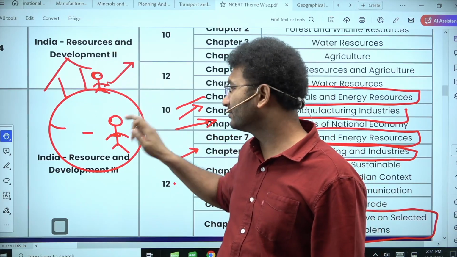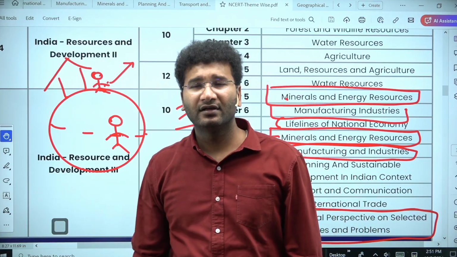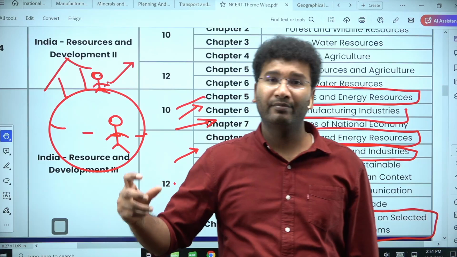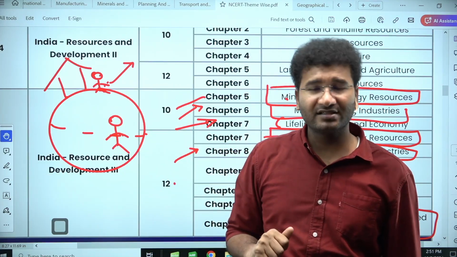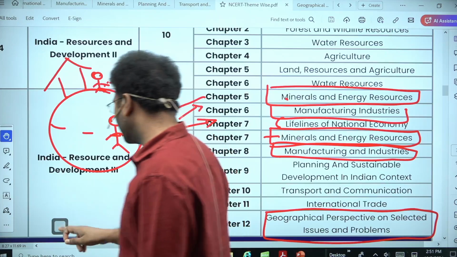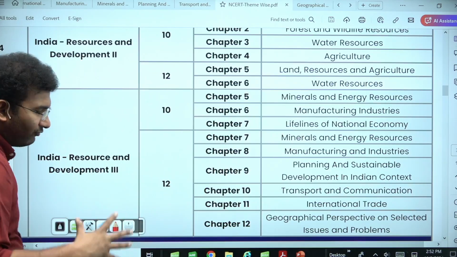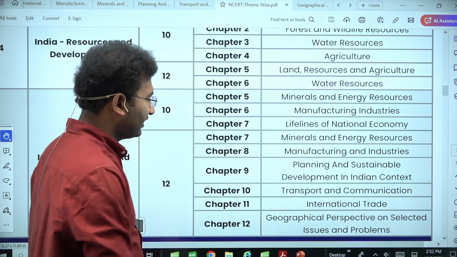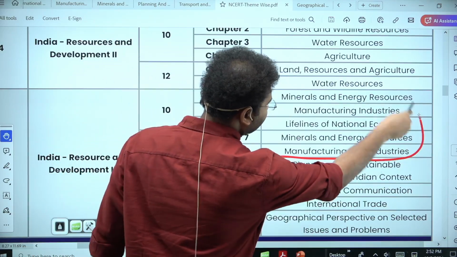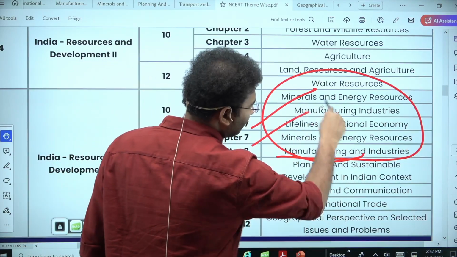Now a possibilist will say that in the equatorial region there is too much sun, so I'll create some kind of medication which can turn them fairer. This is how a possibilist thinks. So in perspectives, you need to have a particular kind of perspective for the topic you need to look into. And coming to manufacturing and industries, these are common, so we will do them in one single go.